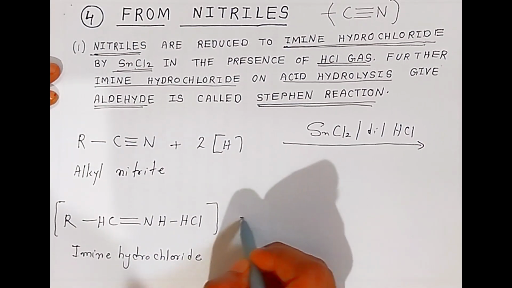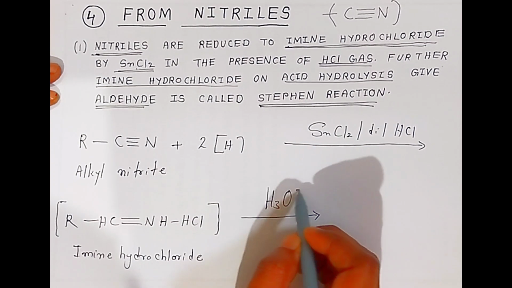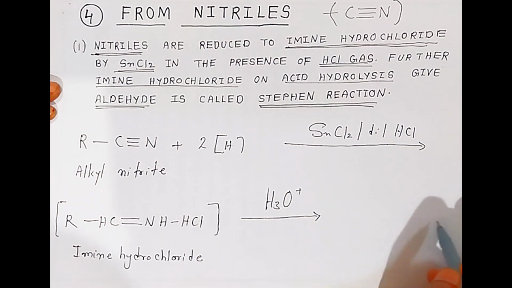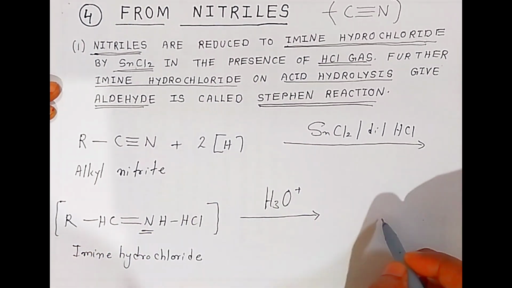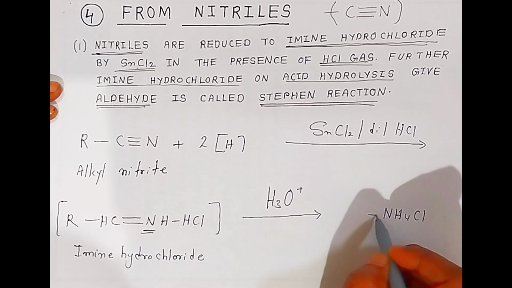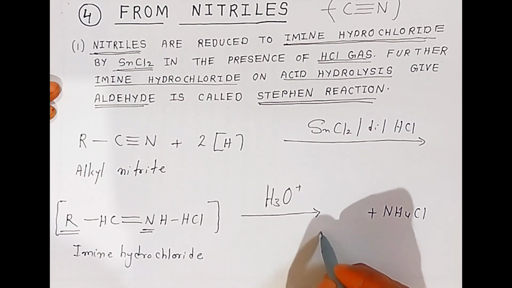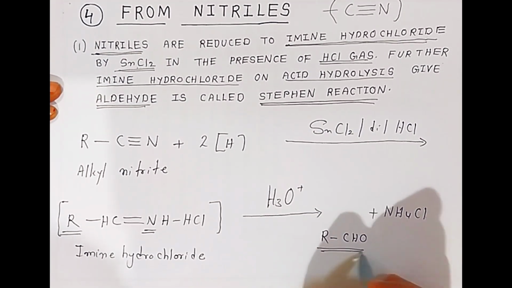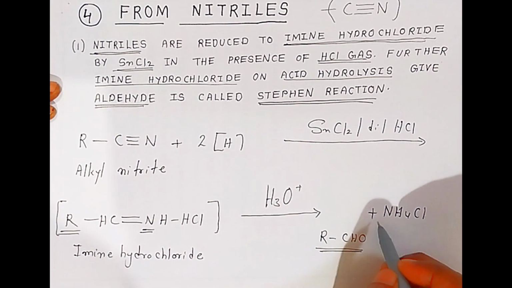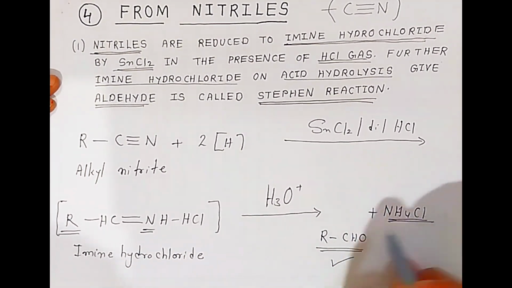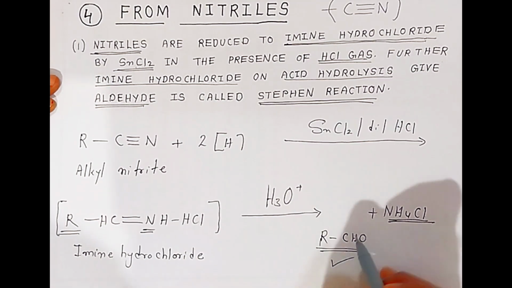Imine hydrochloride. Now on acidic hydrolysis, you have to pour acidic water. So what happens? There is a formation of ammonium chloride. There is nitrogen and 4 hydrogen, so it will form NH4Cl, and you are getting this alkyl as it is, and carbon, hydrogen, oxygen. So there is a formation of this aldehyde, aromatic aldehyde. Along with ammonium chloride, this aldehyde is formed. This is called Stephen reaction.